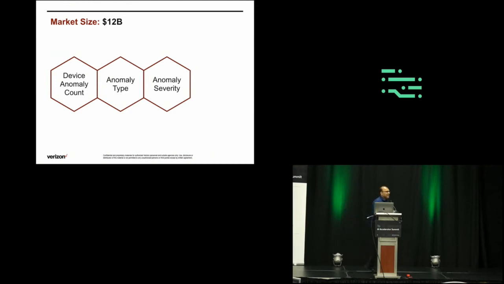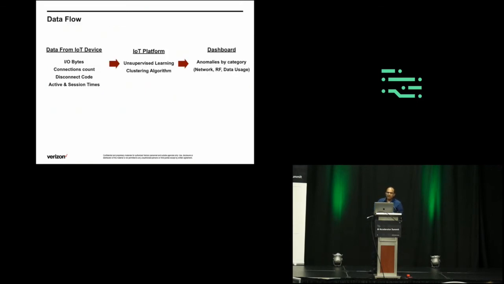And the third one is anomaly severity. I would like to know whether it's critical, high, medium, those kinds of severity levels. Based on that, he can determine whether to take action now or later. And a brief data flow here: input is bytes in and out, connection counts, disconnect code, and active and session times. On the output side, we have the anomalies by category: network, RF, data usage, and others.